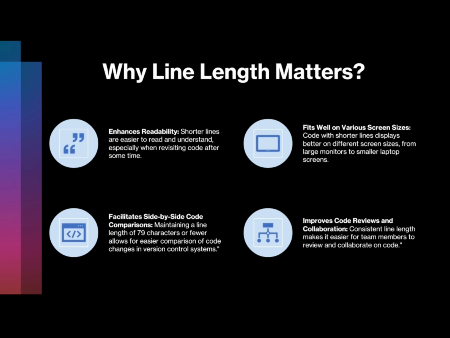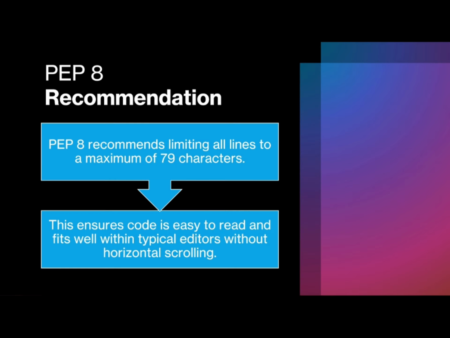And let's not forget collaboration and code reviews. Consistent line length makes it easier for team members to review and collaborate on your code. Ever had to review someone else's code that was all over the place? Not fun. So what does PEP 8 say about line length?